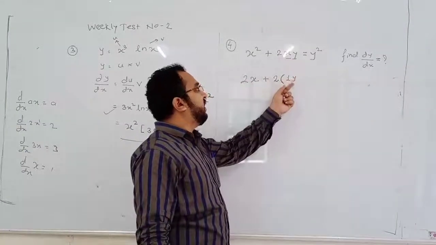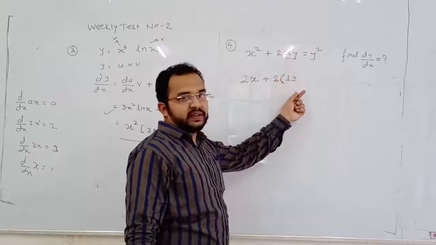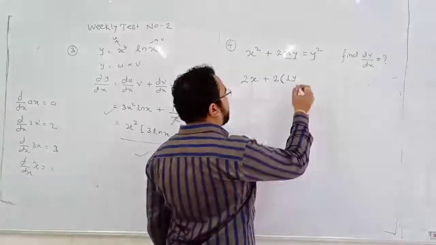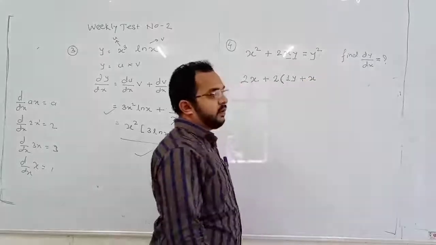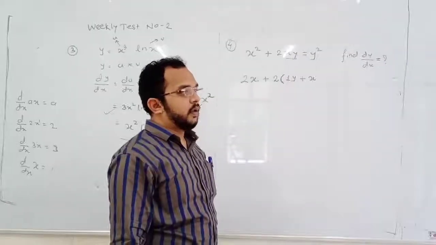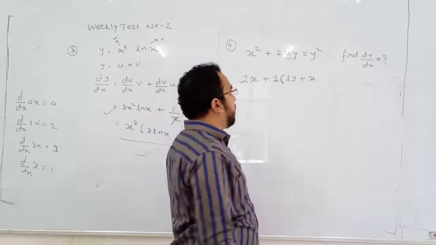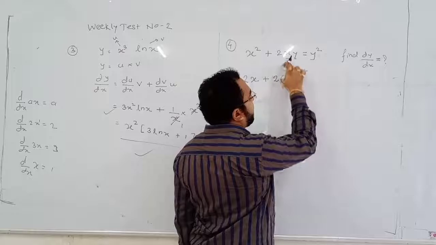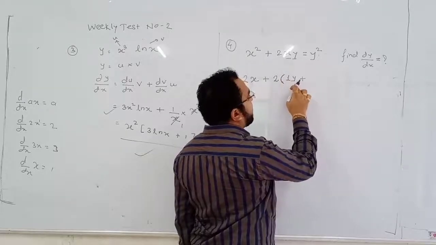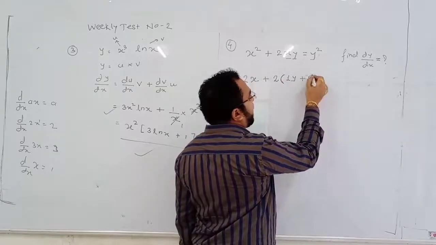Differentiation of x is 1, y as it is, plus x as it is, second time काय करतो आपण डिफरन्शिएशन ऑफ फर्स्ट सेकंड as it is, differentiation of second.